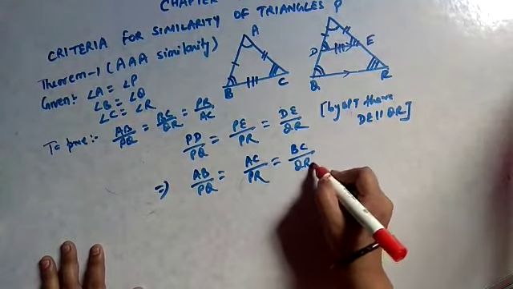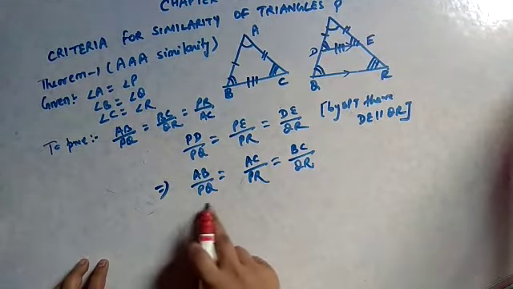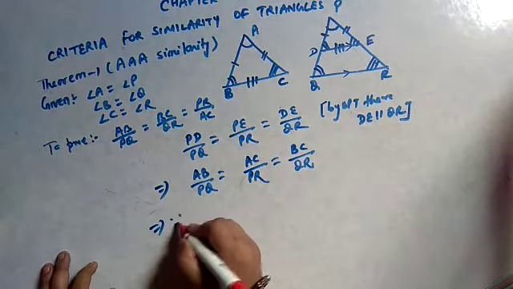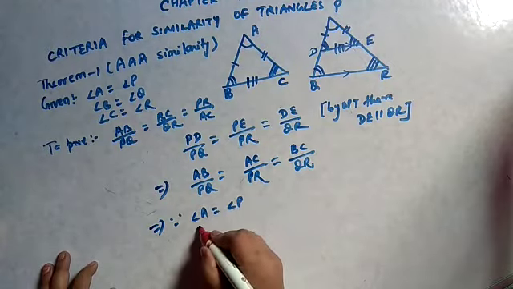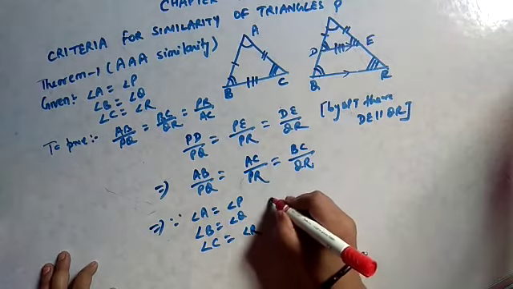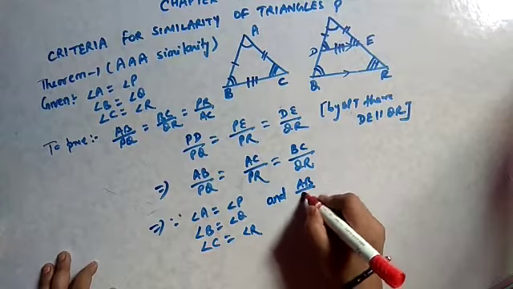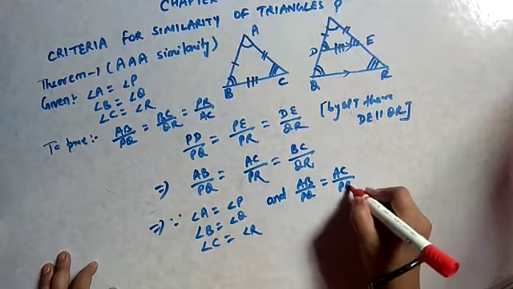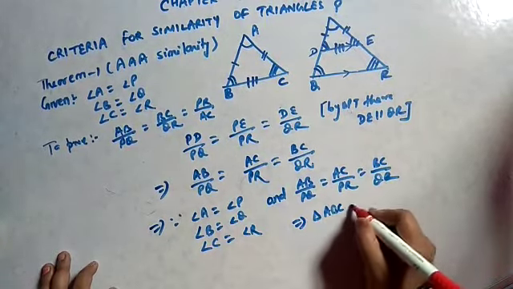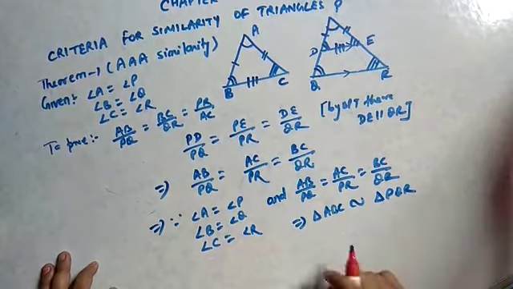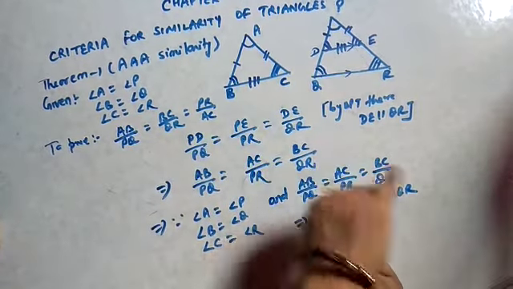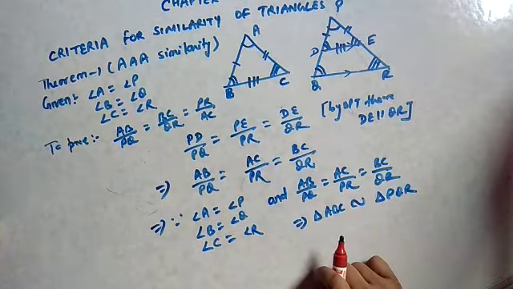So, BC by QR. तो यही हमें प्रूफ करना था that AB by PQ equals AC by PR equals BC by QR. It implies that since angle A equals angle P, angle B equals angle Q, angle C equals angle R, and AB by PQ equals AC by PR equals BC by QR, triangle ABC is similar to triangle PQR, क्योंकि इन दोनों ट्रायंगल के सारे एंगल्स भी आपस में इक्वल हैं और साथ ही साथ इनके साइड्स भी इक्वल प्रोपोर्शन में हैं. सो ट्रायंगल्स सिमिलर हैं.